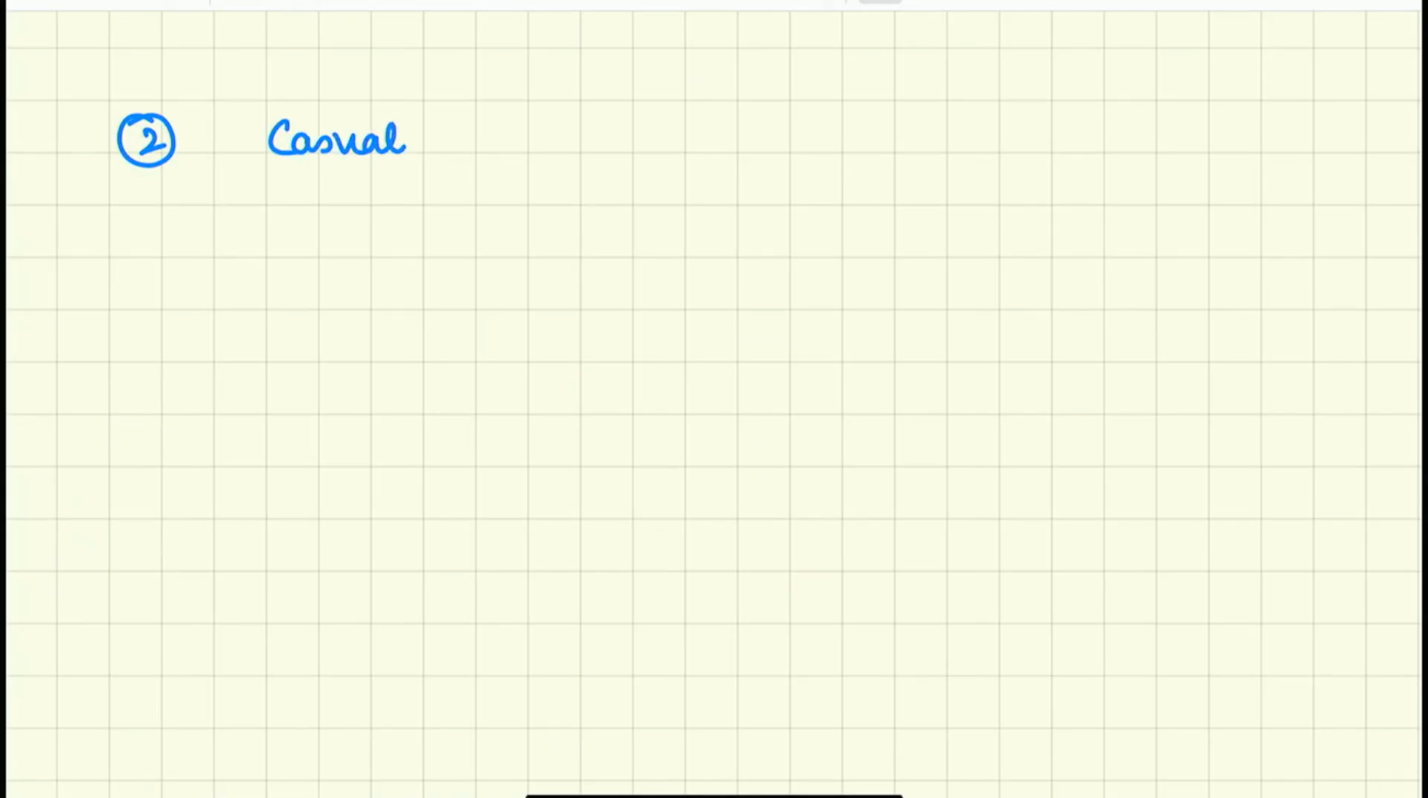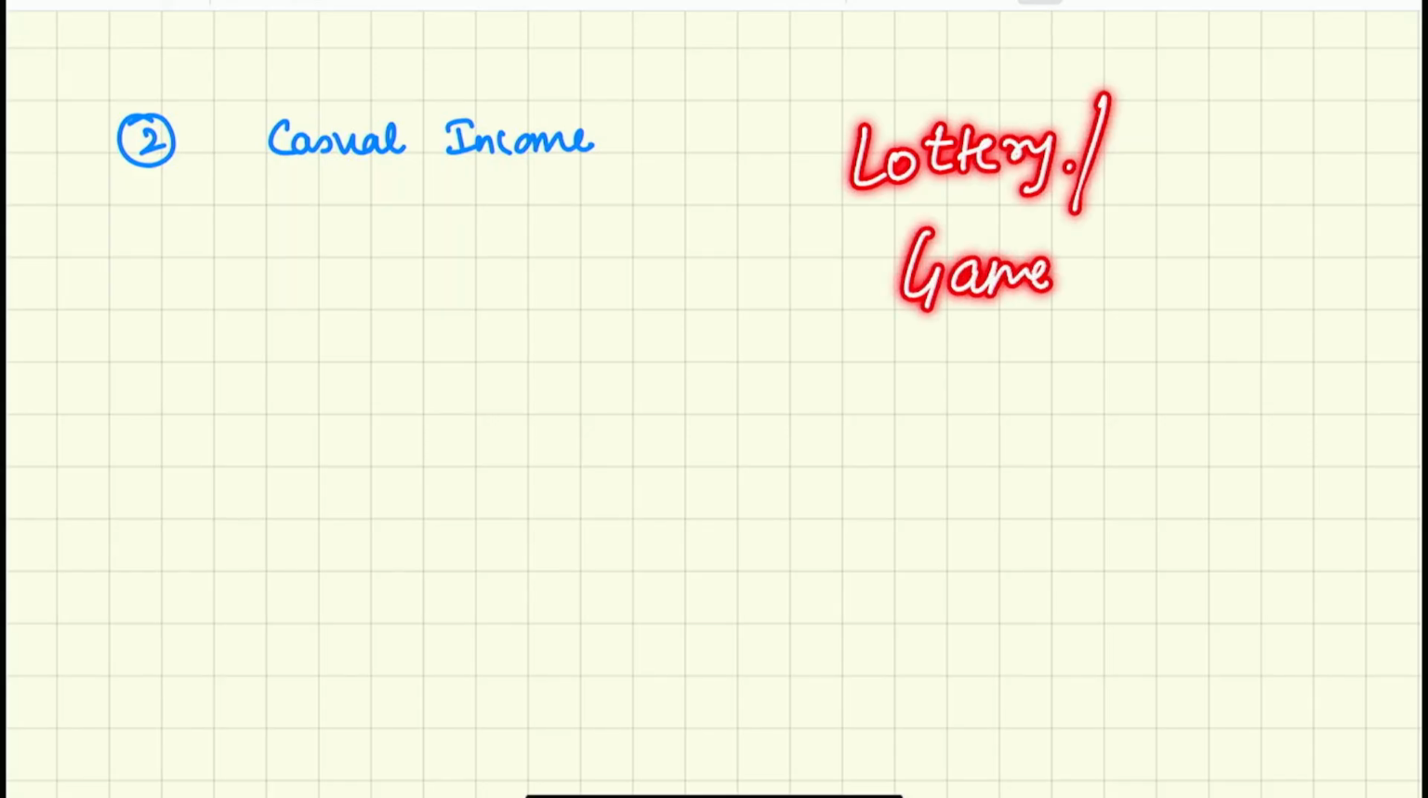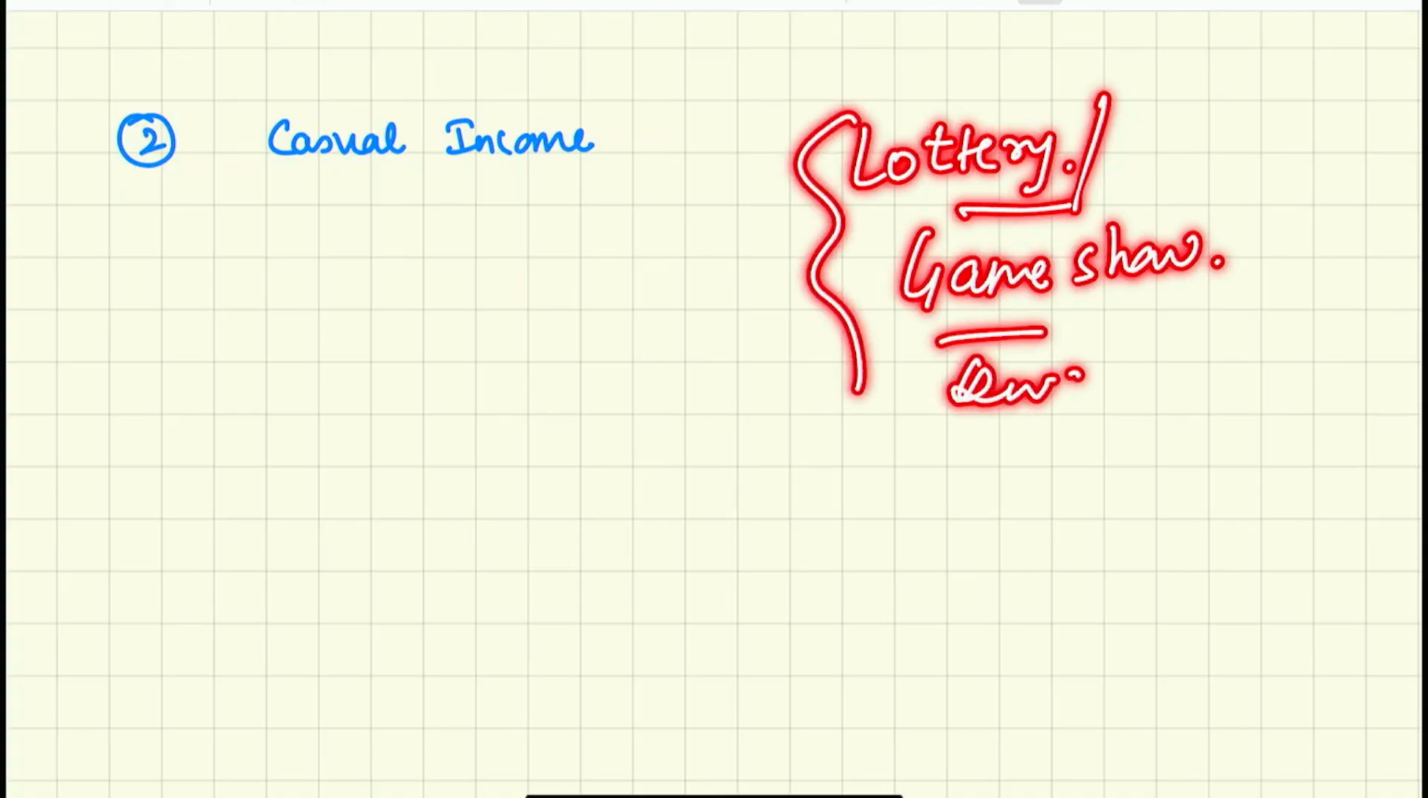Casual income is also special. Guys, what is casual income? You must have heard that if you win a lottery, or you go to a game show, let's say you go to KBC, Kaun Banega Crorepati, or you win a quiz, etc., you have to pay tax at a rate of 30%. Have you heard it? Yes, sir. That you have to pay a tax of 30%.